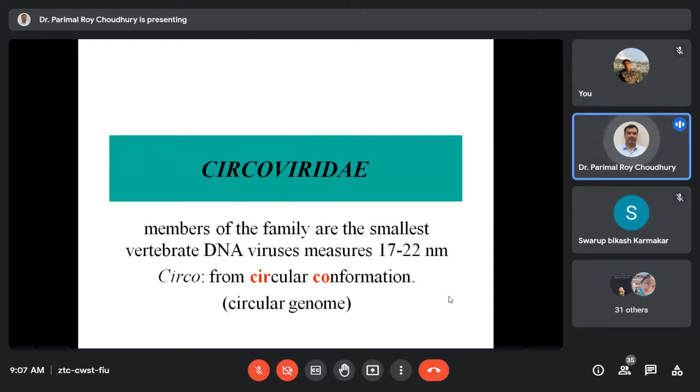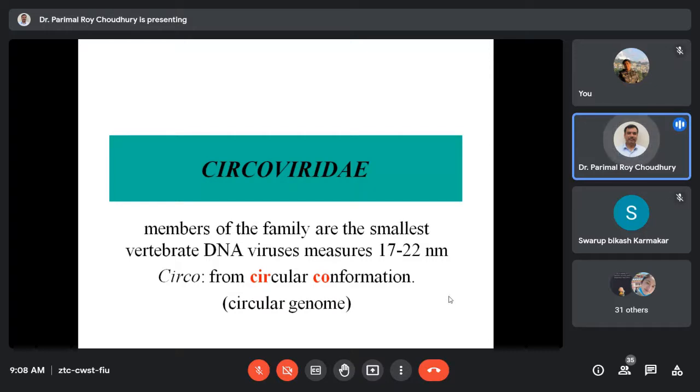So circoviruses are now considered the smallest vertebrate virus, and their size is almost 17 to 20 nanometers. Some members are a little bigger, like 23 to 26 nanometers, but the smallest one identified is 17 nanometers. So it's an extremely small virus particle, and now we consider them the smallest vertebrate virus.